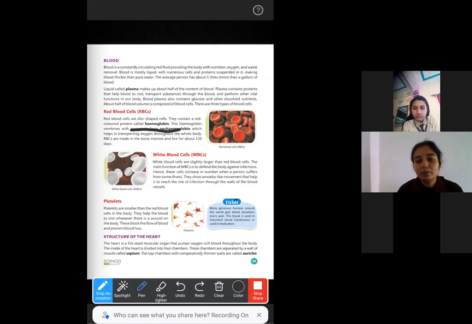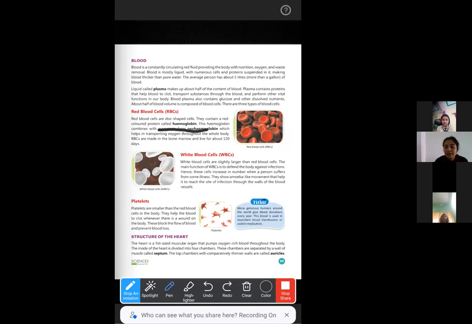Now, as you have seen, the main function of red blood cells is to carry oxygen. The main function of white blood cells is to fight against pathogens. There are two types of white blood cells. One is called macrophage and another is called lymphocyte. When any pathogen, suppose bacteria, virus, any germ that will harm our body, enters our body, the type of white blood cell called macrophage directly kills the germ or pathogen.